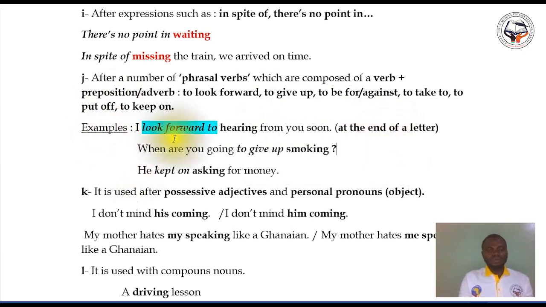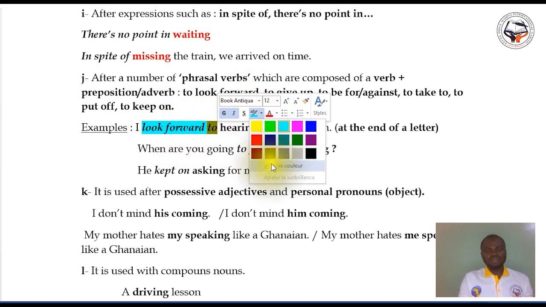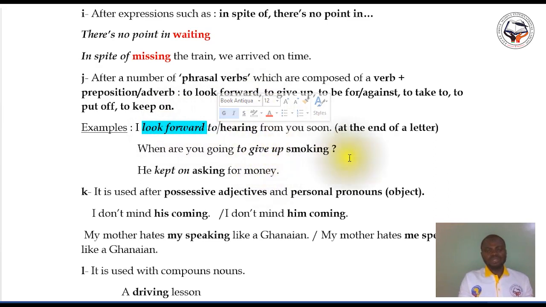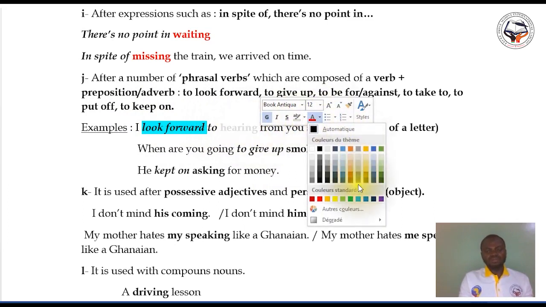Look forward to is the phrasal verb. I look forward to hearing from you soon. Let me remove the color of to. I look forward to hearing from you soon. And hearing here is the gerund, to which I will give a color.